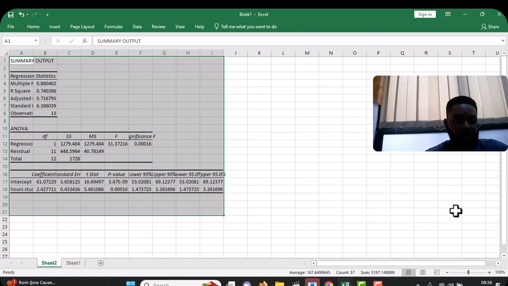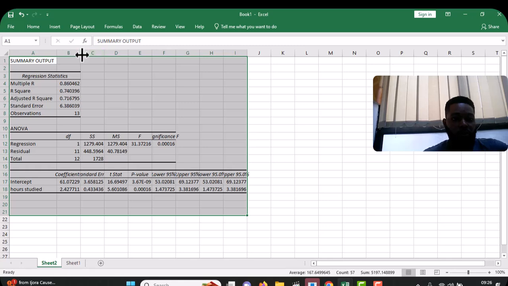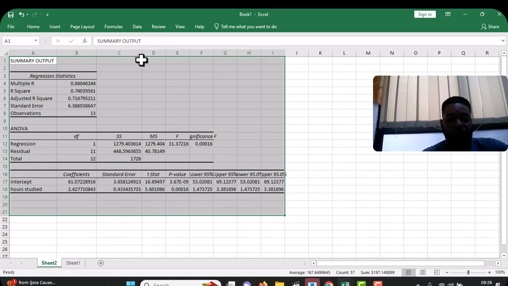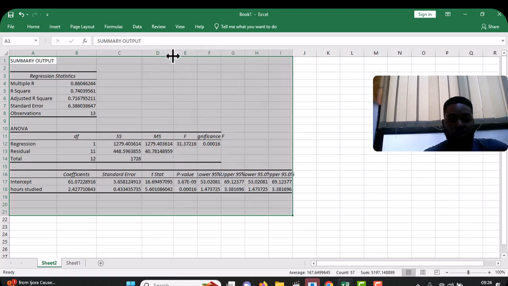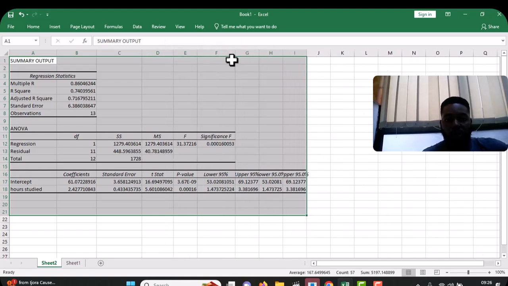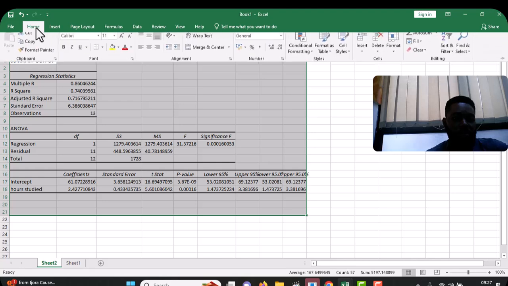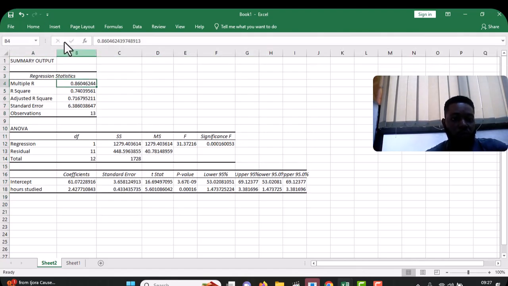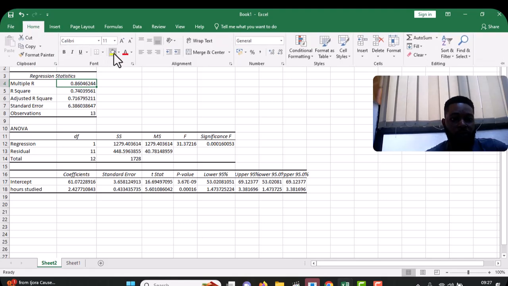Now, let me expand this. So this is our result. And of all this, what is most important, let me call out, is this one called the multiple R. I'm going to highlight it.